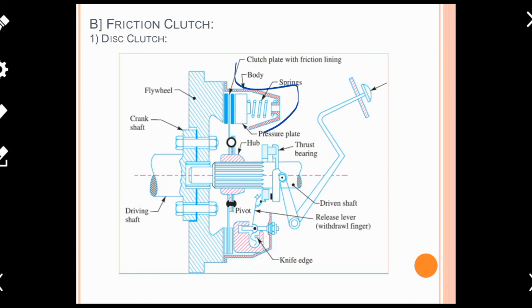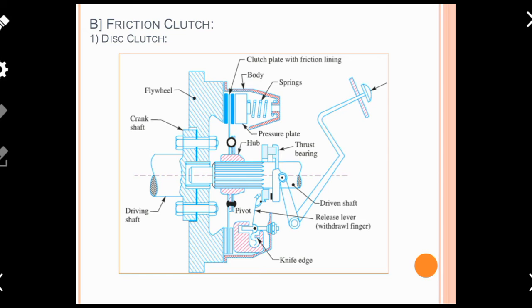This is the body, and it covers some parts like a spring, a pressure plate, and a clutch plate. So we can say that the body includes basically three parts: spring, pressure plate, and clutch plate. Now this clutch plate is connected with the hub of the shaft through one common connection. Either there is a pivoting or there will be a bolting. So in that way we can say that the clutch plate is connected with the hub.